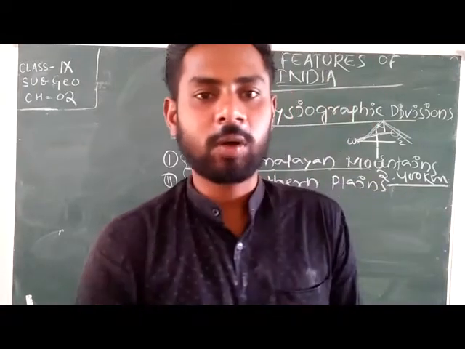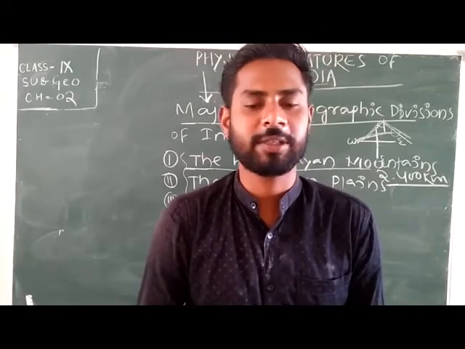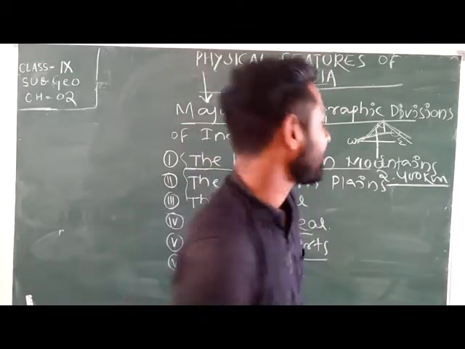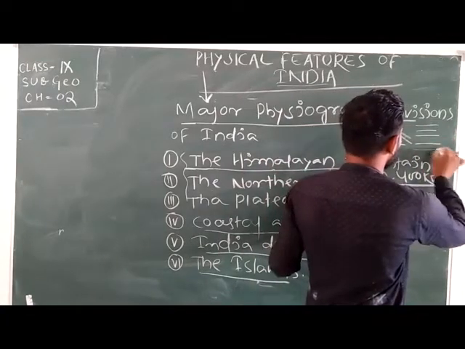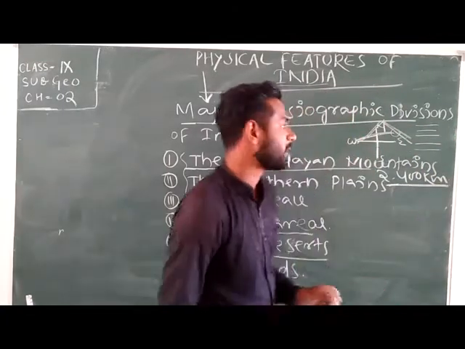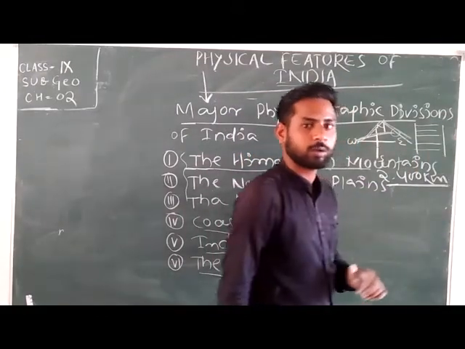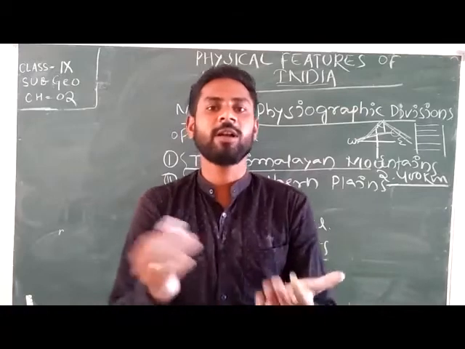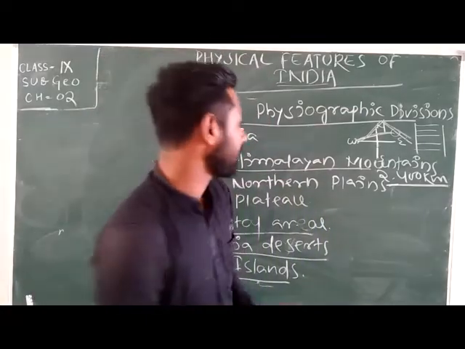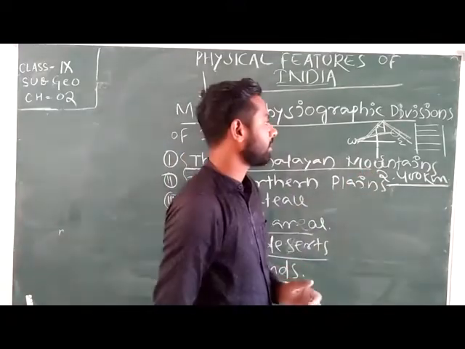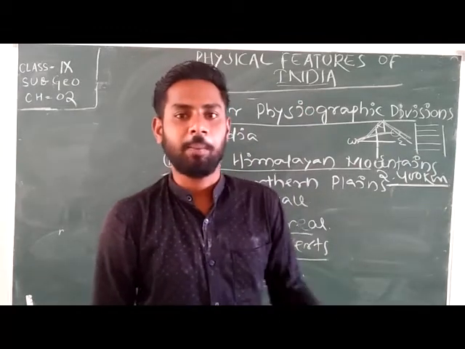Then the longitudinal division of Himalayas, which means the stepwise division, or you can say the altitudinal division also. By the height of the Himalaya ranges, there are three types of ranges placed here.